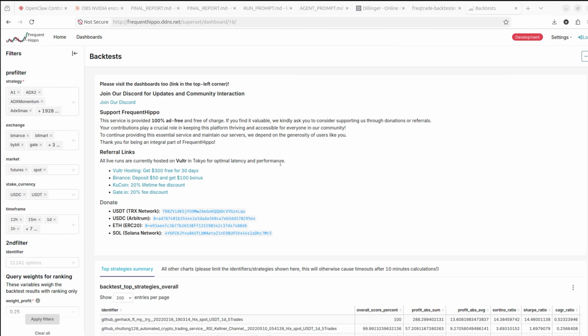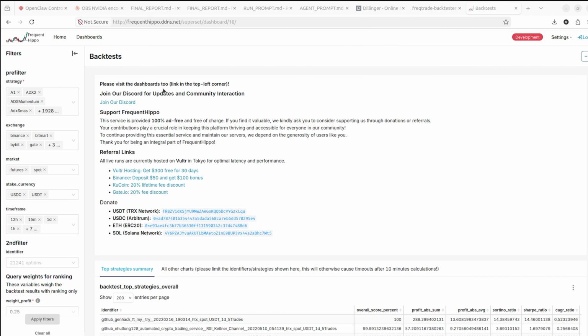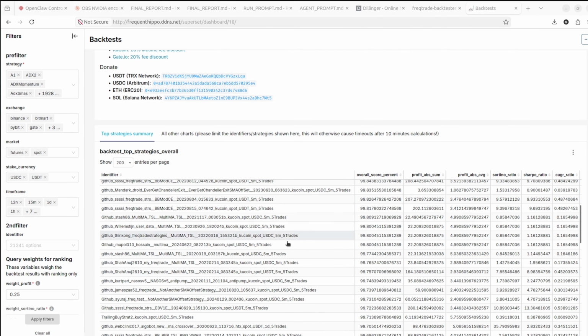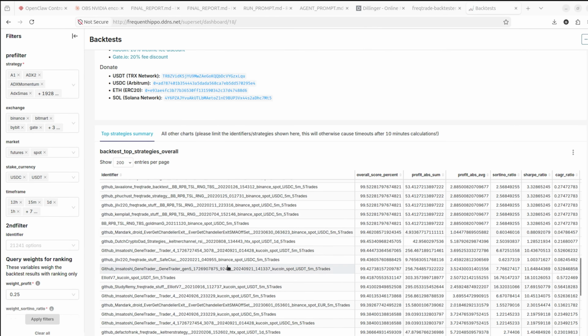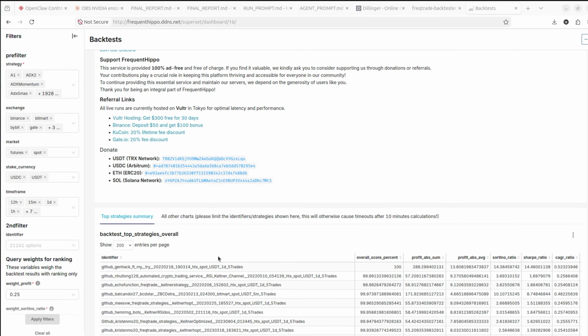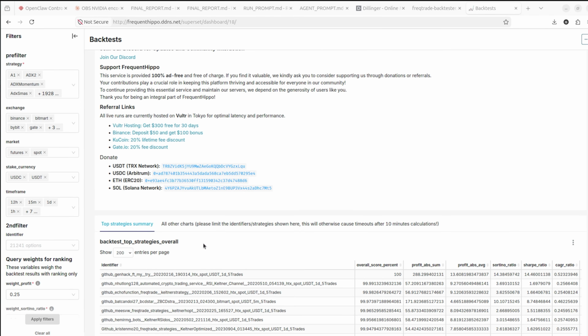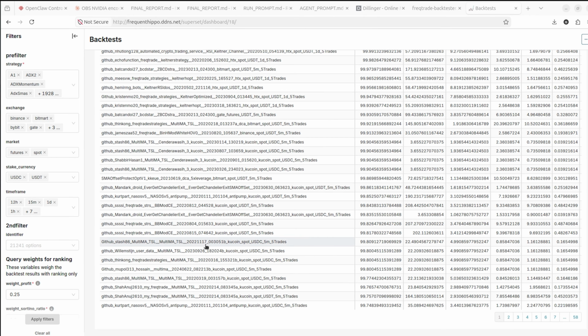And another idea that I had to make our agent work better: I found this website where somebody collects different Freqtrade strategies, and you can see it tests them here. So it has many different strategies and their results from best to worst. I just downloaded it and told the agent to use them as inspiration for the strategies that it will write itself. So basically I can be sure that the strategies it writes are not some bullshit strategies, and they are actually based on something that is tested and verified.